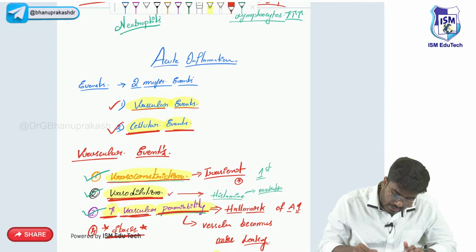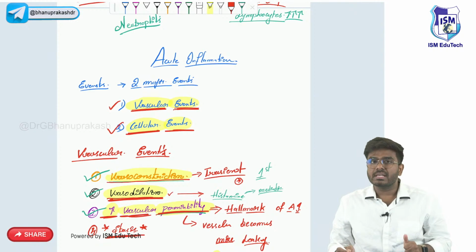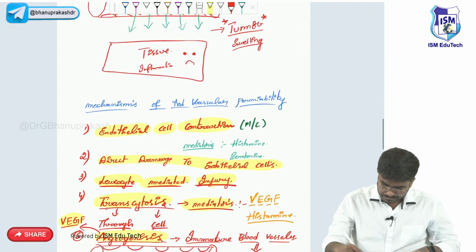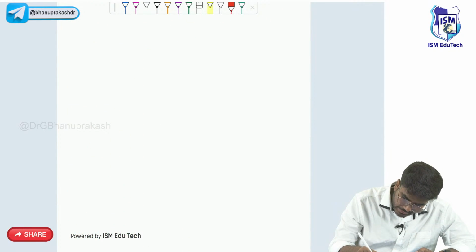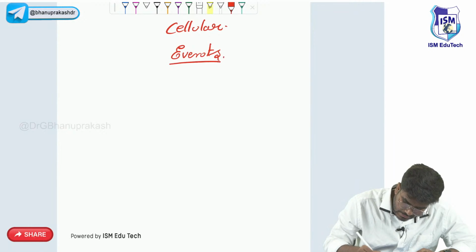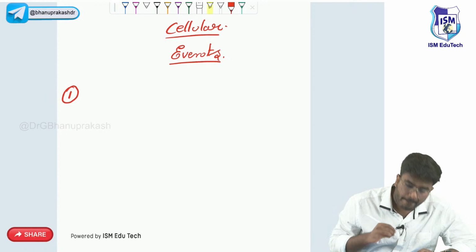After vascular events, we have to study the cellular events. It means some changes are going to happen in the cells. Which cells? Mainly the WBCs. Now what are those cellular events? Okay, let's take a heading: cellular events. Let's go one by one.